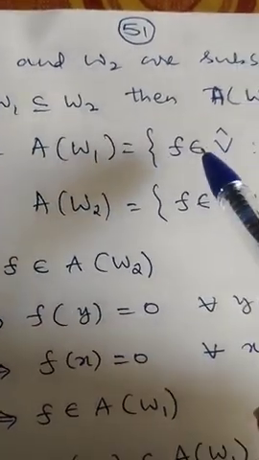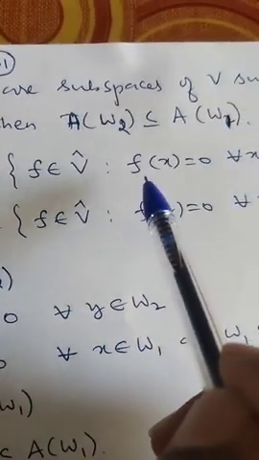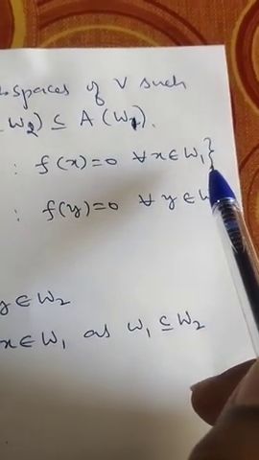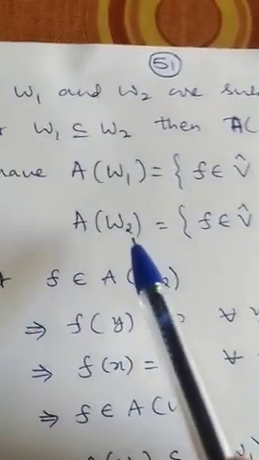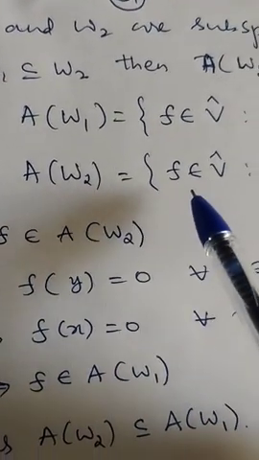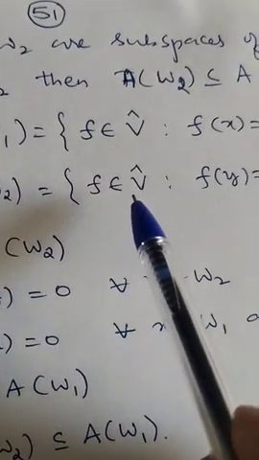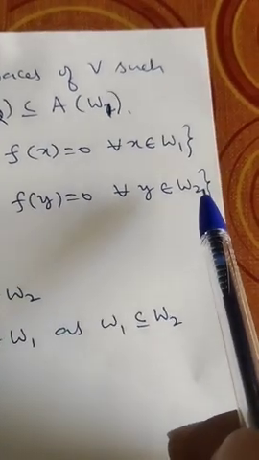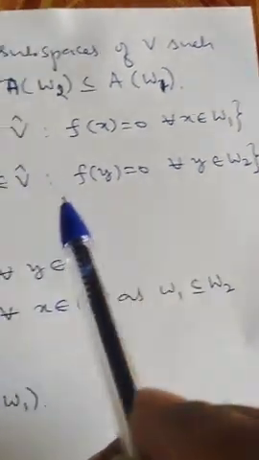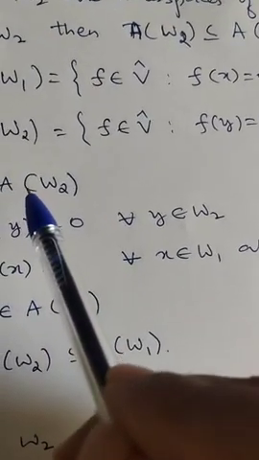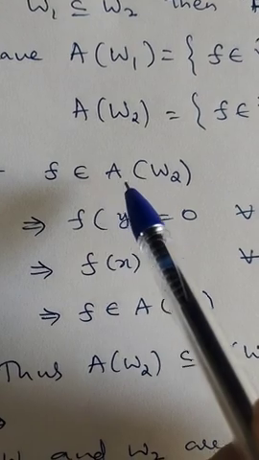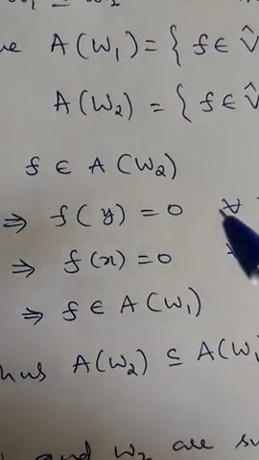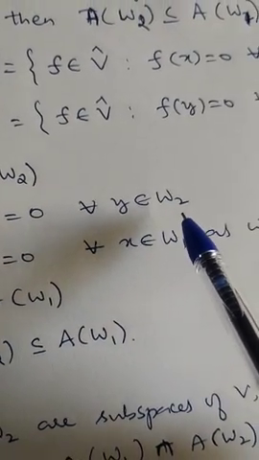Now what is A of W1? It contains those functionals f belonging to V* such that f of x is 0 for every x belonging to W1, by definition of an annihilator. Similarly, A of W2 contains the set of all functionals f belonging to V* such that f of y is 0 for every y belonging to W2. Now let f belong to A of W2. This implies f of y is 0 for every y belonging to W2.